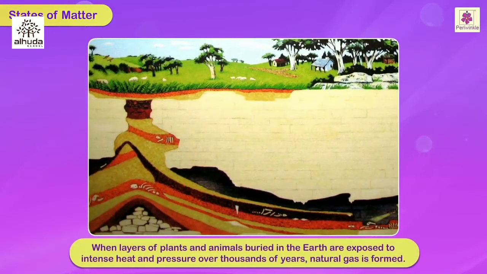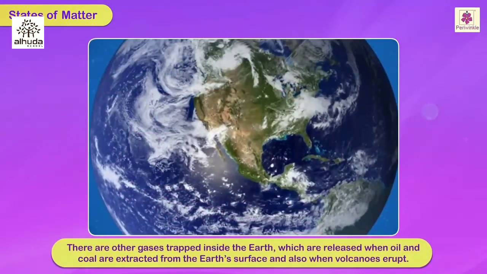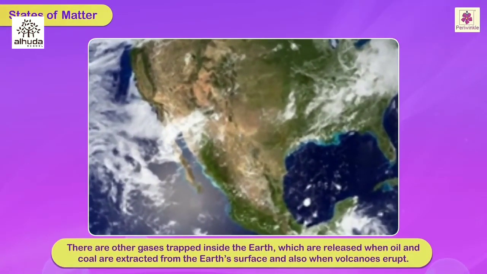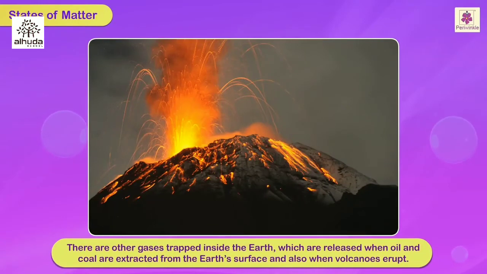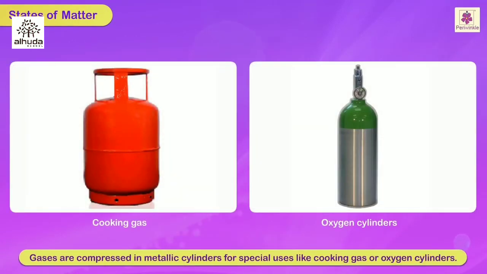When layers of plants and animals buried in the earth are exposed to intense heat and pressure over thousands of years, natural gas is formed. There are other gases trapped inside the earth, which are released when oil and coal are extracted from the earth's surface and also when volcanoes erupt. Gases are compressed in metallic cylinders for special uses like cooking gas or oxygen cylinders.